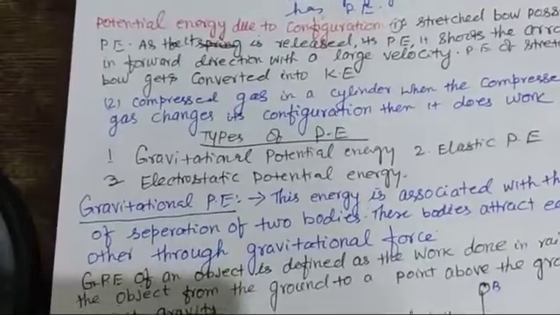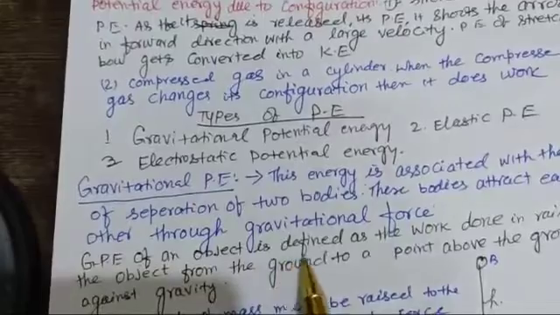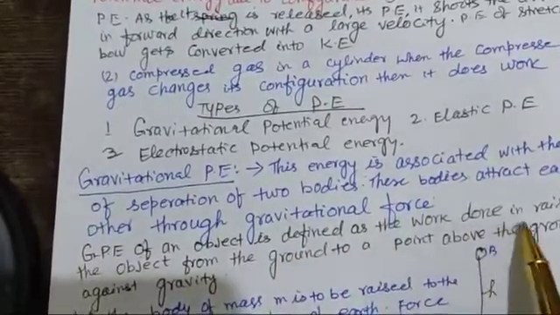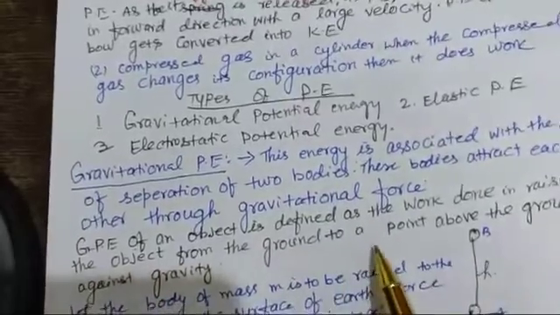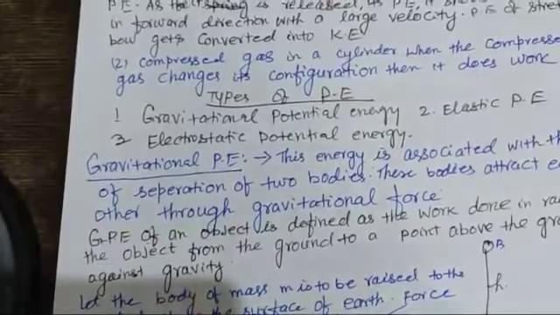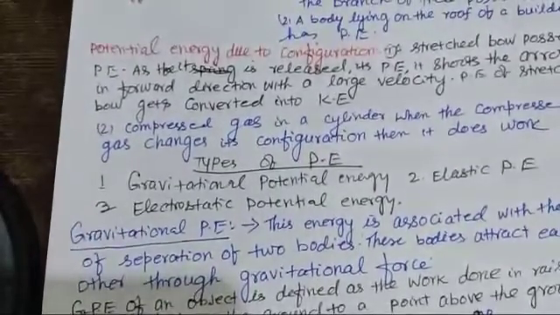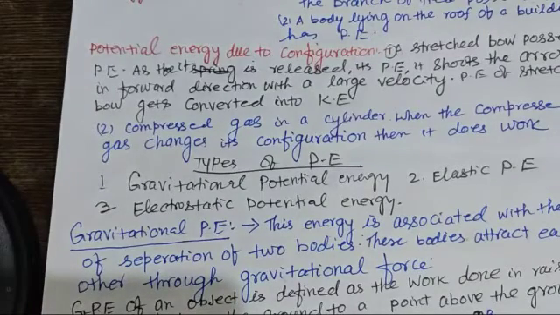Or we can say that the gravitational potential energy of an object is defined as the work done in lifting the object from the ground to a point above the ground against gravity. Remember, gravitational potential energy is associated with the state of separation of two bodies. These bodies attract each other.